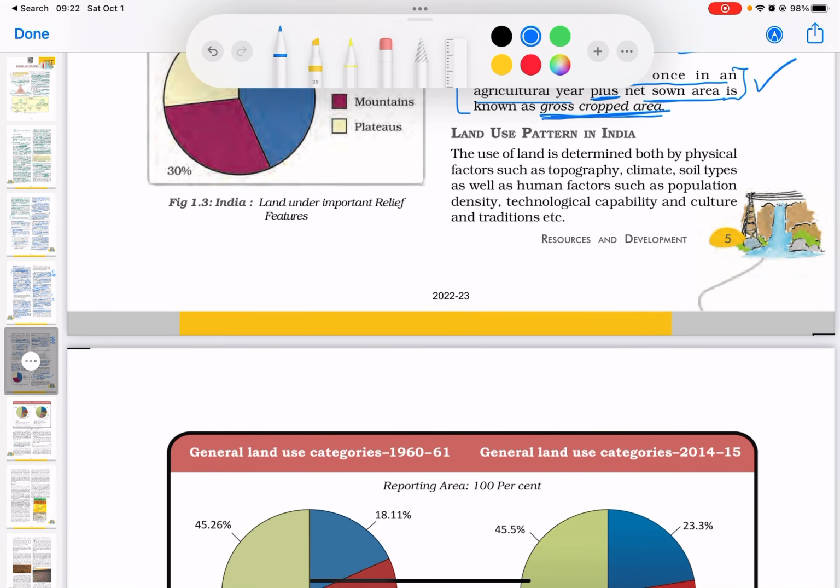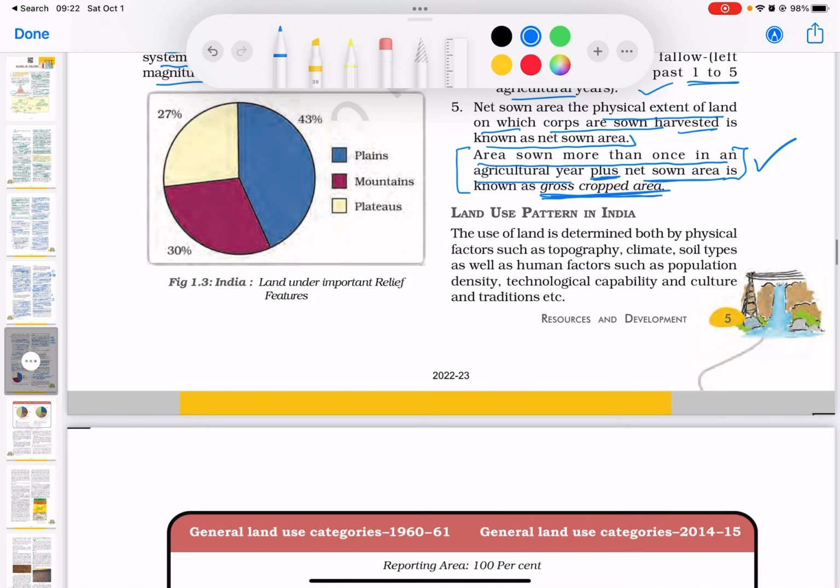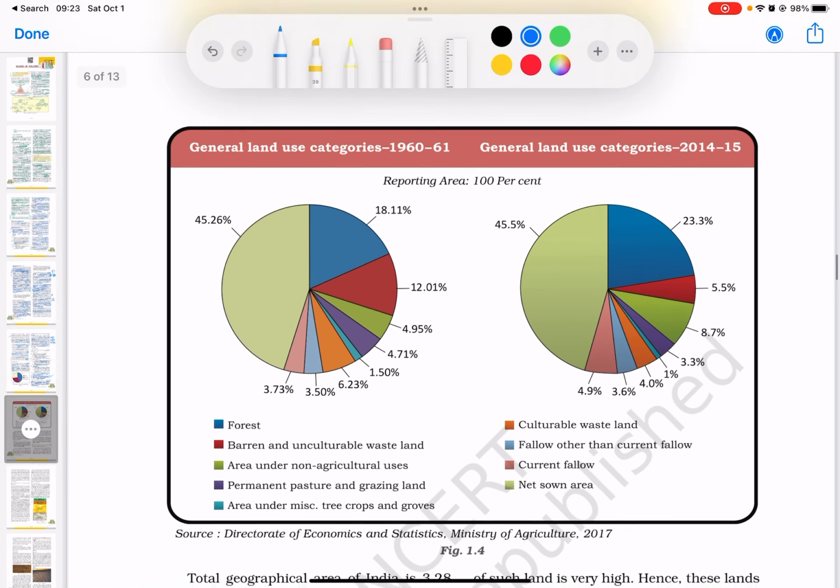Now let us look at the land use pattern in India. The use of land is determined both by physical factors such as the topography, climate, soil types, as well as human factors such as population density, technological capability, and the culture and traditions. So two things: physical factors and the human factors. That's what governs the use of land.